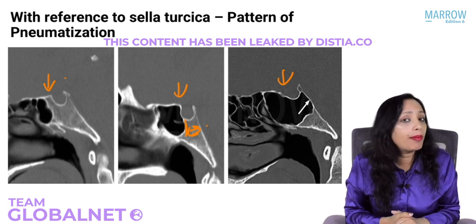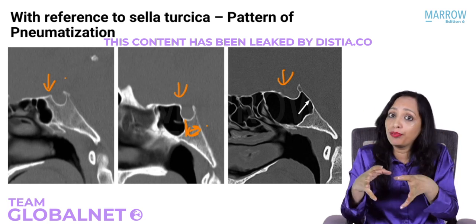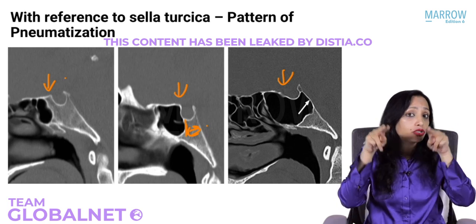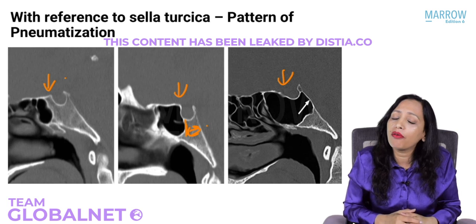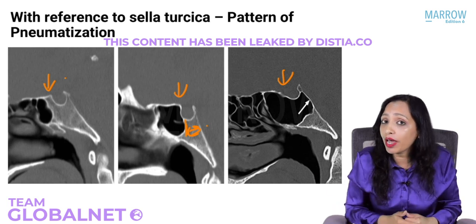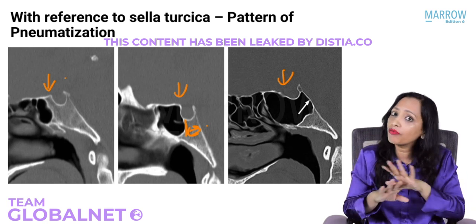So do you know everything about the sphenoid sinus? Yes, it is in which bone? Yes, it is in the body of the sphenoid bone. Laterally we have internal carotid. Superiorly we have optic nerve. Yes, how many paired sinuses do we have? How many paired sphenoid sinus do we have? Yes, 2 paired. So we have all the paranasal sinuses, all of them are paired.